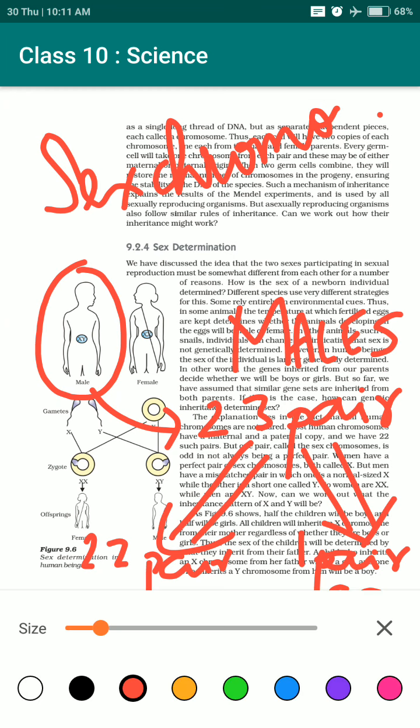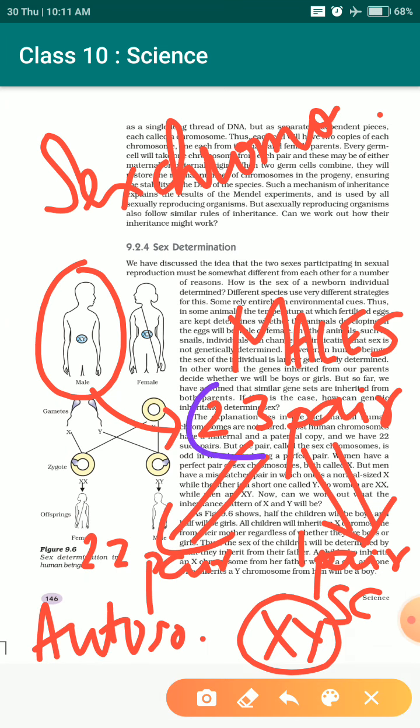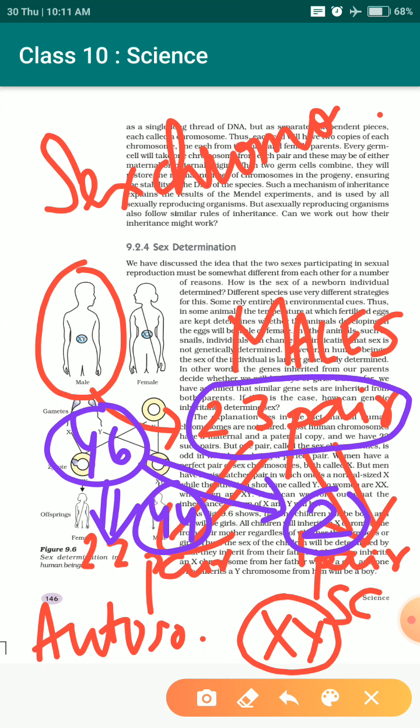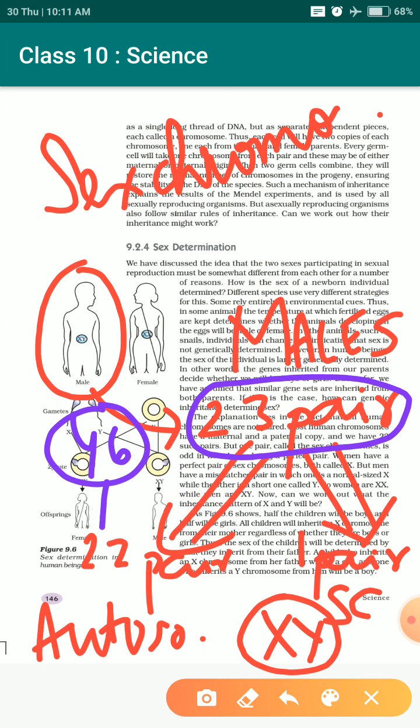So if I am considering that 23 pairs means 46 chromosomes, right? 46 chromosomes means how many autosomes? 44 autosomes, that is 22 pairs, and 2 sex chromosomes, that is one pair. Like this also we can distribute. Okay, you just consider the fact that we had studied in pairs. I just gave you that extra information to understand, that's all.